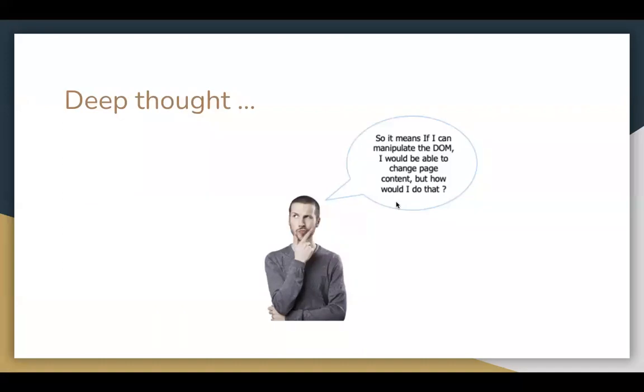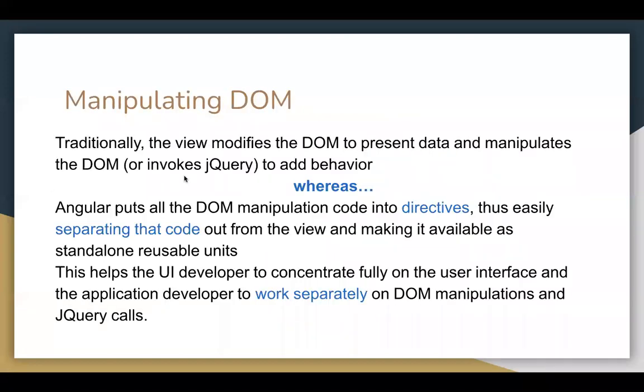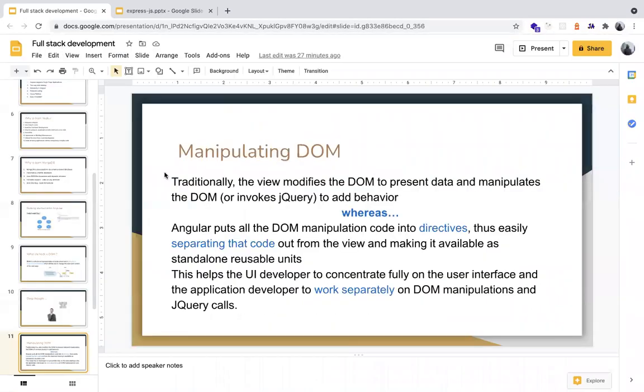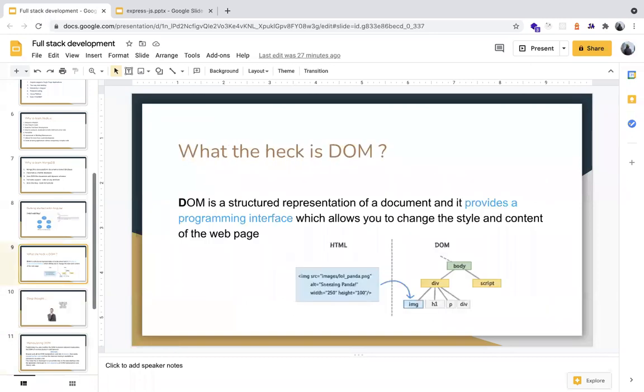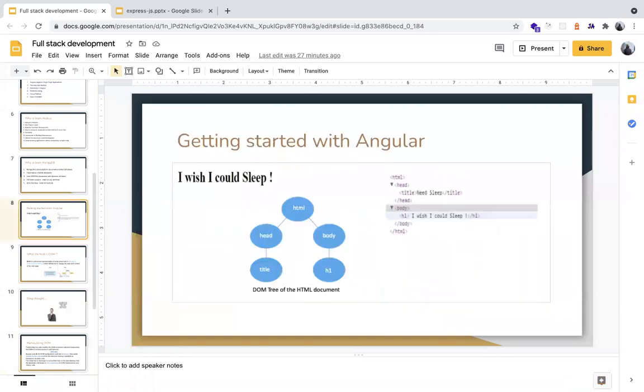So the big question is, if you have to manipulate the DOM and change page content, how would you do that? In the previous slide, if you have to manipulate the DOM, you have to modify the content of the DOM. DOM is basically a Document Object Model, as I showed you. If I go to the previous slide, if you have to manipulate this text, I wish I could sleep, you have to directly change the H1 tag. If you change this in the H1 tag, this text will be changed.